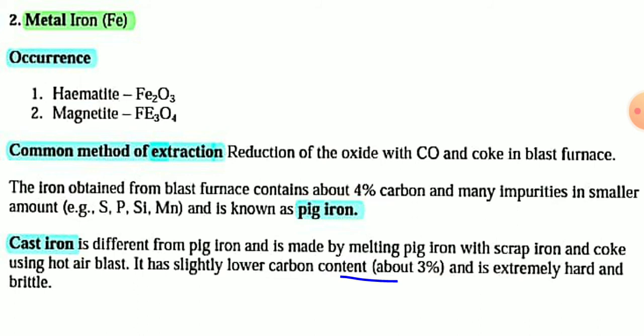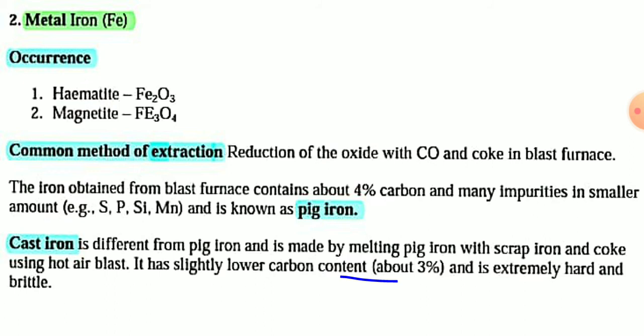You have to remember the different types of reactions occurring in the different temperature regions in the blast furnace. It is given in your book, you can check. The iron obtained from the blast furnace contains about 4% carbon and some impurities in smaller amounts such as sulfur, phosphorus, silicon, and manganese. This iron is known as pig iron.